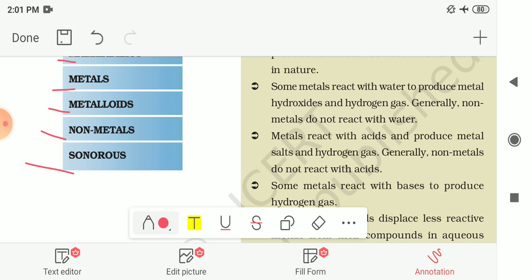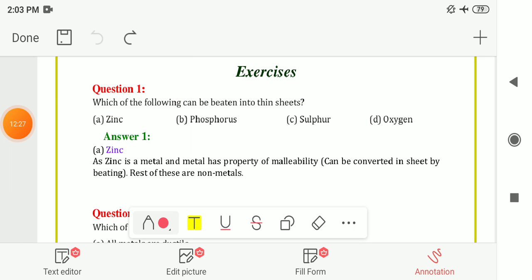Now let me start the textbook solutions for this chapter. The first question is, which of the following can be beaten into thin sheets? You have to choose the correct answer from the given options. The options are zinc, phosphorus, sulfur and oxygen.